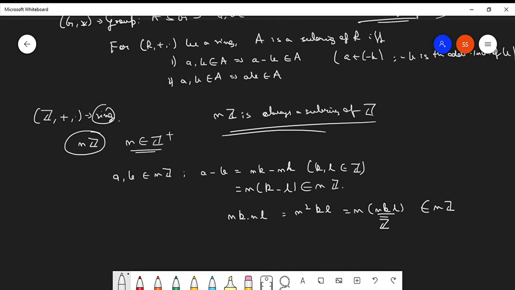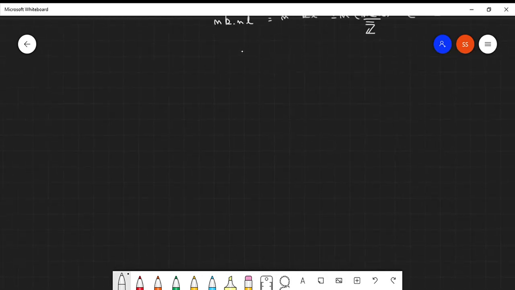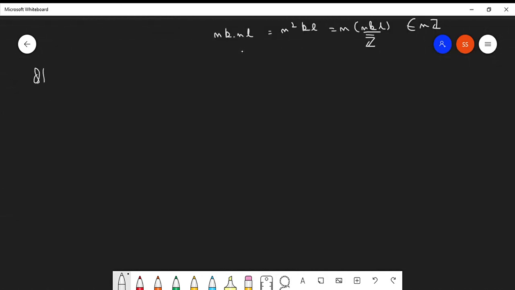Will the union of two subrings be a subring? We can verify this using an example.